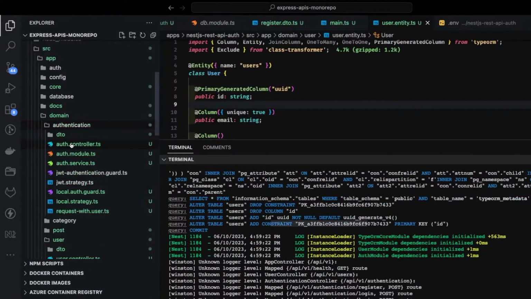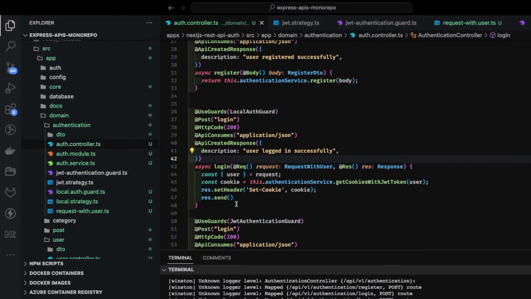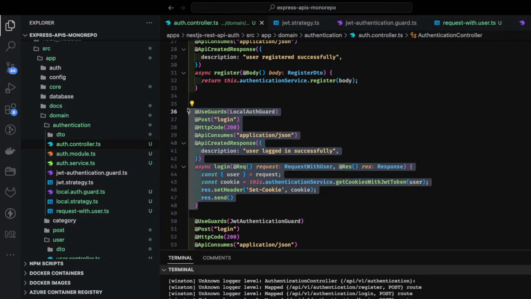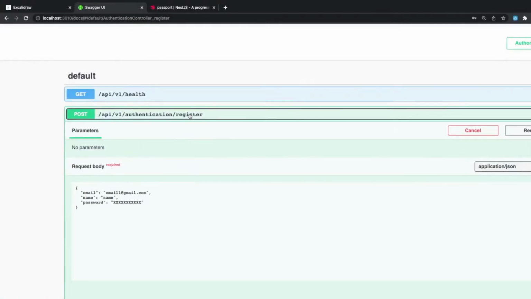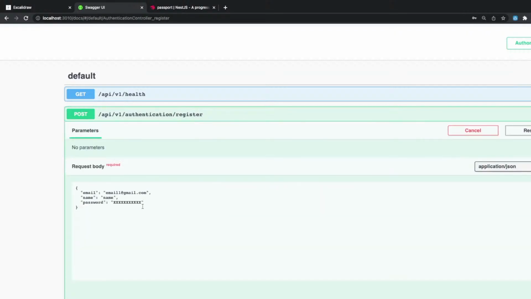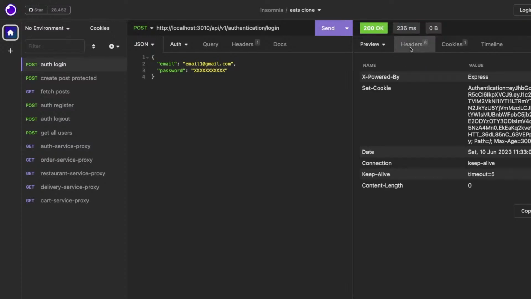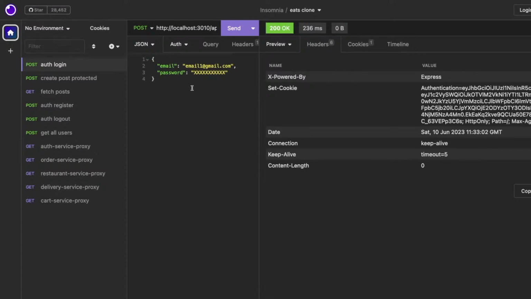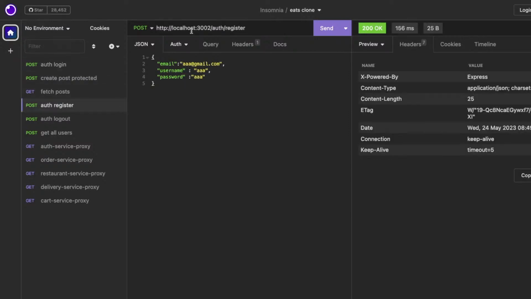Here is authentication, the auth controller. And if you see our login API, we are not passing any DTO. If you're not passing a DTO, that won't be reflected in the body in Swagger. You can see that this is not showing any kind of body part, right? So let's try to pass this thing, email 1, through the Postman-like client. There is an email and then there is a password, and we will send it. And here you can see this is what we got. I can also try to do the sign up API through this client only. So to avoid any confusion, auth login, auth register.